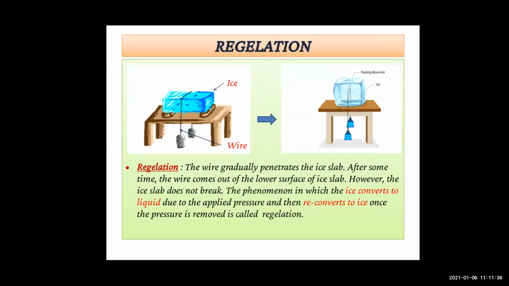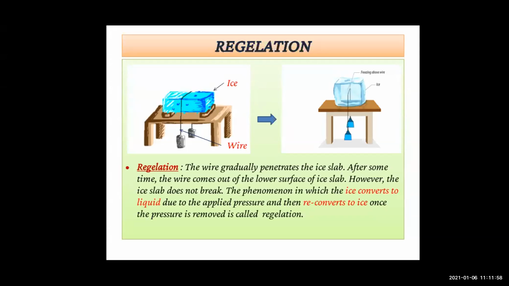The phenomenon in which the ice converts to liquid due to applied pressure and then reconverts to ice once the pressure is removed is called what? Regelation. So what happened? Even though two equal weights are kept on the ice with the help of the wire, the ice does not break. So that is what is observed.